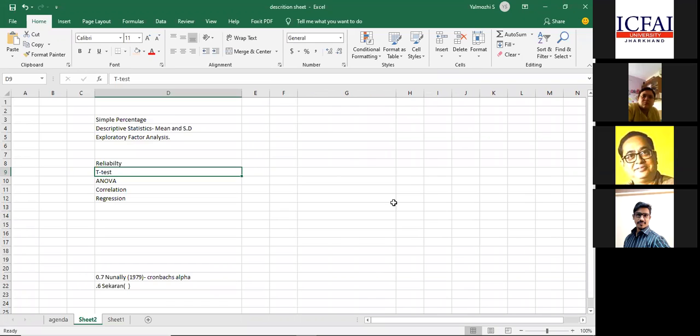What is the feedback? I understood the concepts, from how to make analysis in simple percentage, to how to make analysis relating to exploratory factor analysis using SPSS. Now this is the outcome variable, only one. I can do certain analysis in SPSS, right? That is the outcome variable. I'm asking you to express your agreeableness towards the following statement, only one item: I'm able to work, and now I will be in a position to work in SPSS relating to basic analysis. And I'm giving you 5 options: strongly agree, agree, neutral, disagree, strongly disagree, which is a Likert scale. What will be your response?